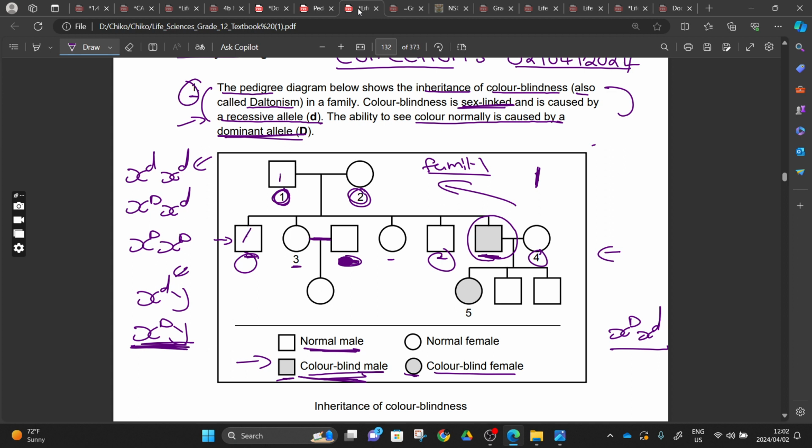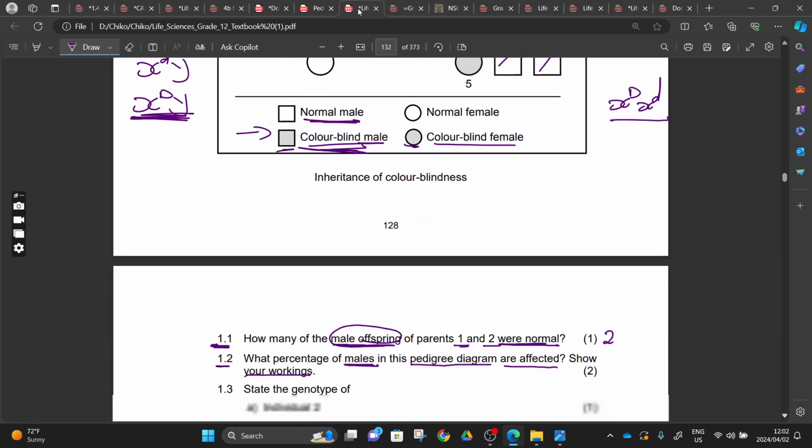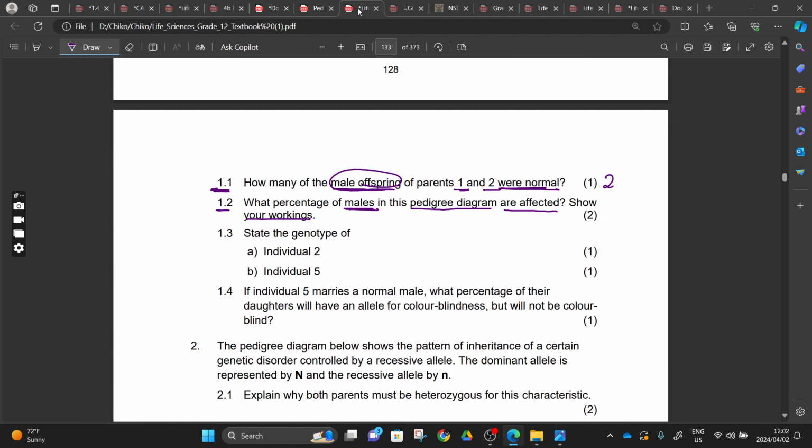We have 1, 2, 3, 4, 5, 6, 7. All in all, we have 7 males. So we have 1 male that is affected over 7, right? So they want a percentage, right? You have to learn how to calculate a percentage. If you don't know how, go and study how to calculate a percentage. And then we are going to say we have 1 out of 7 males that are affected in that pedigree.